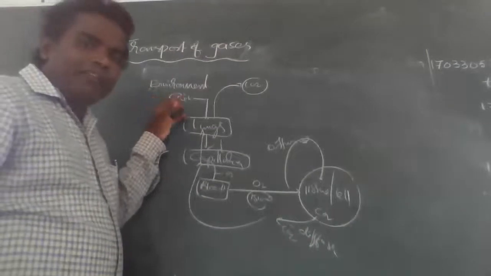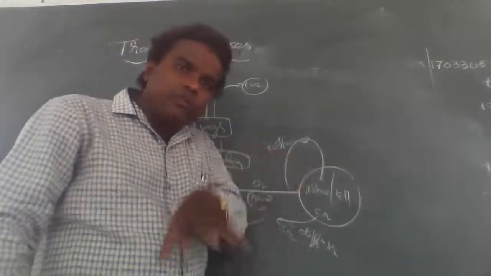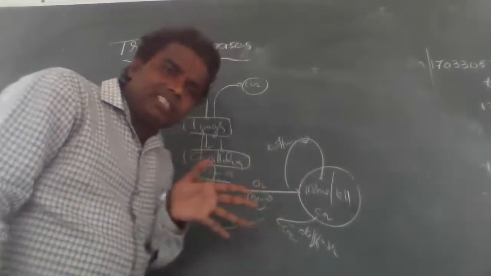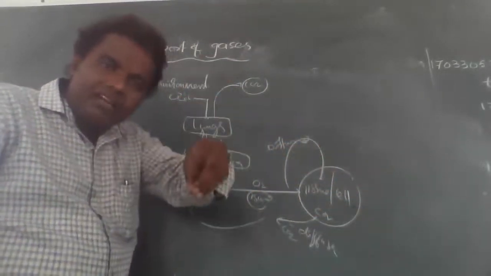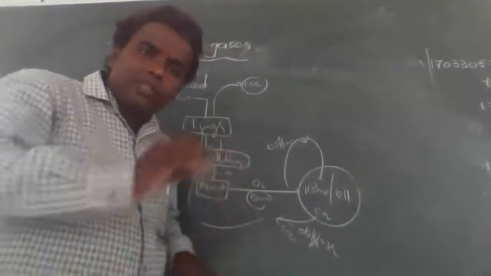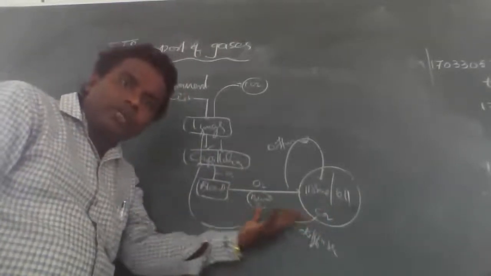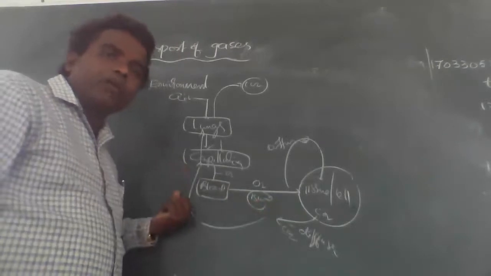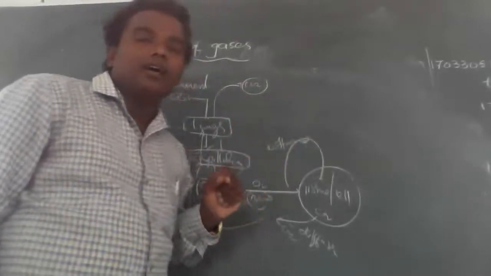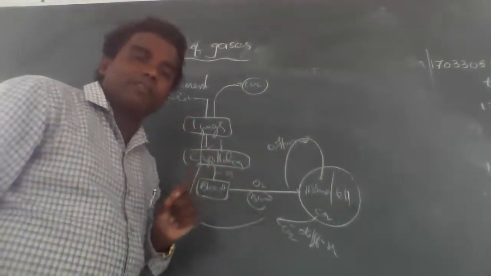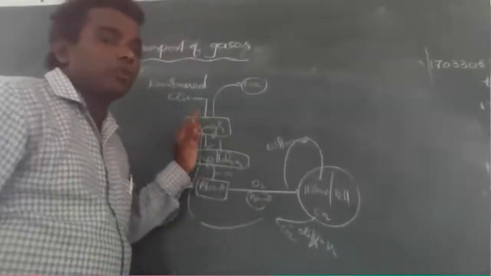Environmental air enters into the lungs by inspiration. In the lungs, the oxygen diffuses into blood through the blood capillaries. The oxygen reaches the cell and tissue and diffuses into the cell. The cell utilizes the oxygen by the oxidation process and releases carbon dioxide. The carbon dioxide diffuses out into the blood. The blood collects the carbon dioxide and sends it to the lungs. In the lungs, the carbon dioxide is removed to the outside by the expiration process. This is called transport of gases.